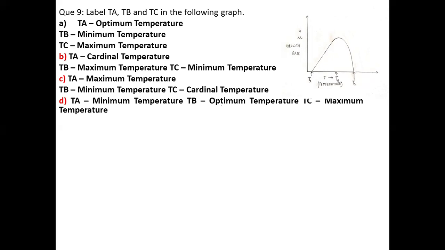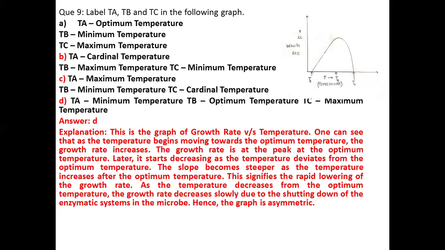Option B, TA cardinal temperature, TB maximum temperature, TC minimum temperature. Option C, TA maximum temperature, TB minimum temperature, TC cardinal temperature. Option D, TA minimum temperature, TB optimum temperature, TC maximum temperature. And the right answer to this question is option D, that is TA, which is over here, is the minimum temperature, TB is the optimum temperature, and TC is the maximum temperature.